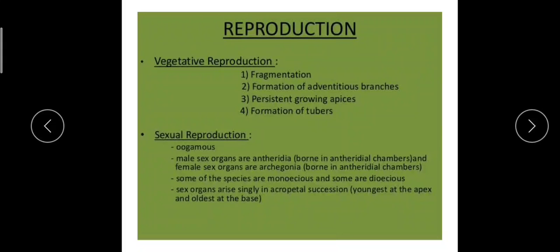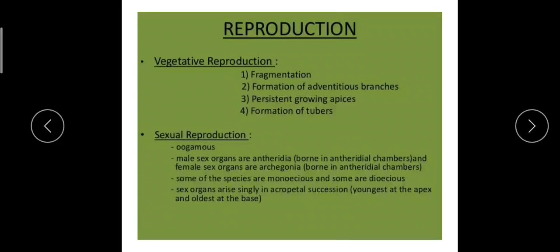In certain species of Riccia, the apices of the thallus form a small structure like a tuber, and these are the dormant structures, or dormant tubers, which remain dormant when the unfavorable period comes, and again regain growth when the favorable conditions arise. So that is another mode of reproduction by means of tubers.